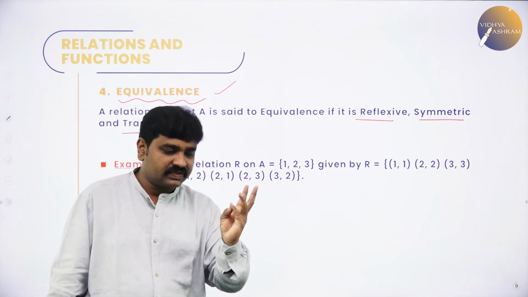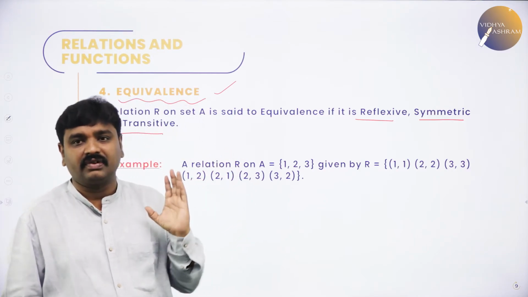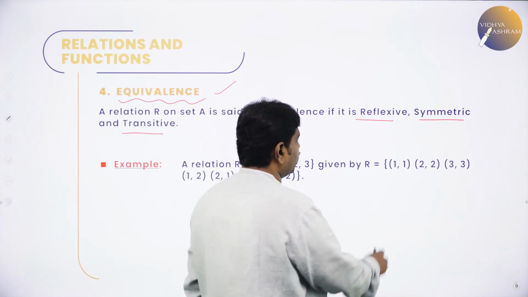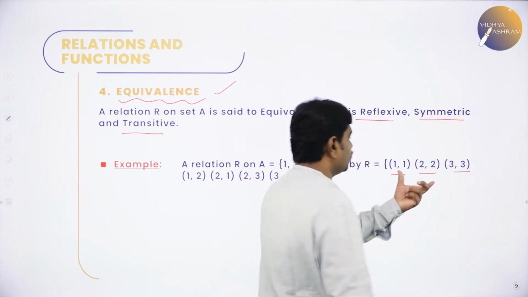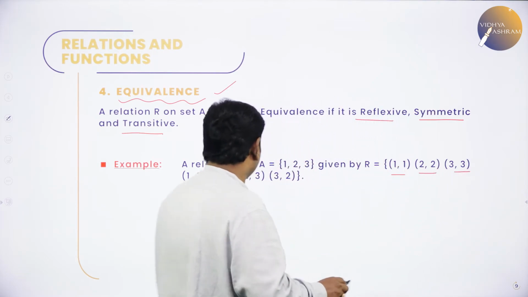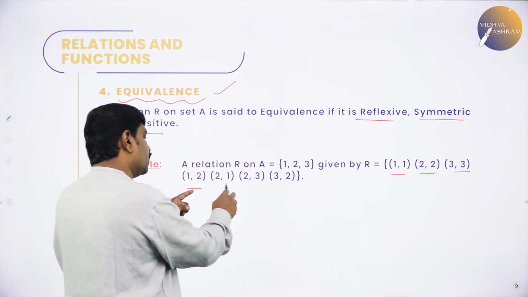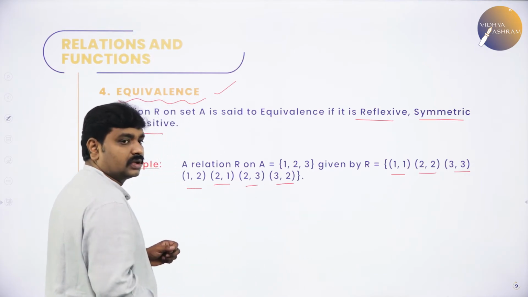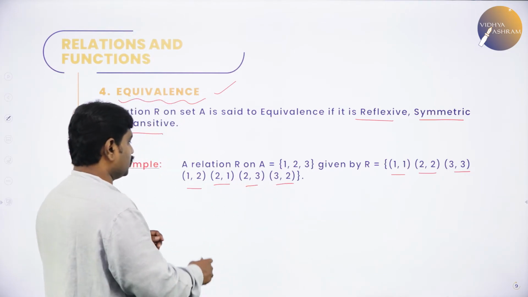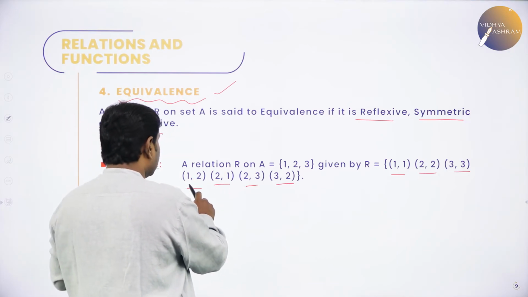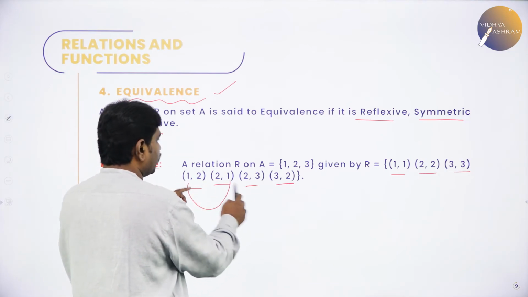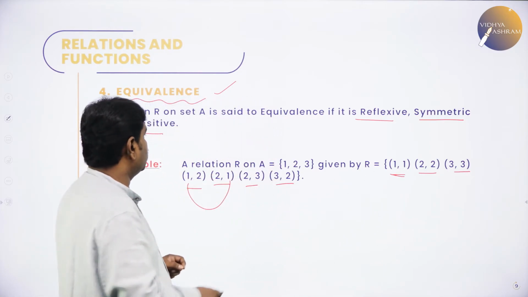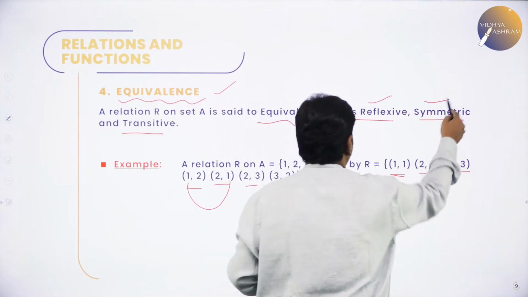Equivalence relation. If a relation satisfies reflexive, symmetric and transitive, then it is equivalence. Now, a relation R on set A is given by R = {(1,1), (2,2), (3,3)...}. Means what? It is reflexive. And (1,2): 1 is related to 2 and 2 is related to 1. And 2 is related to 3, 3 is related to 2. So, this is symmetric. Transitive also. 1 is related to 2, 2 is related to 1. And if I combine first and last, (1,1) is also present. So, whatever the relation I wrote here is equivalence because it is reflexive, symmetric and transitive.